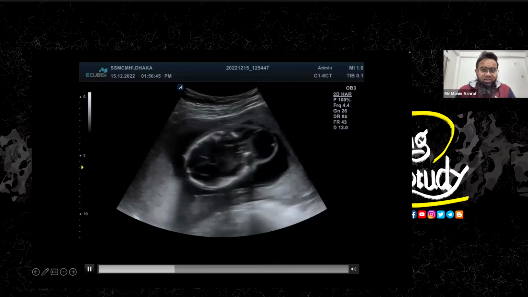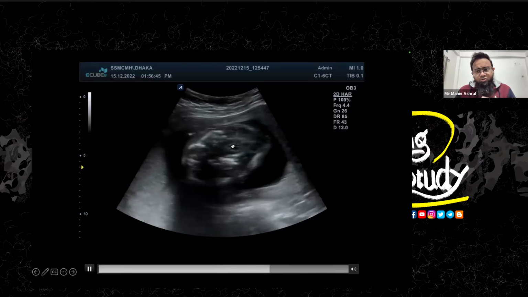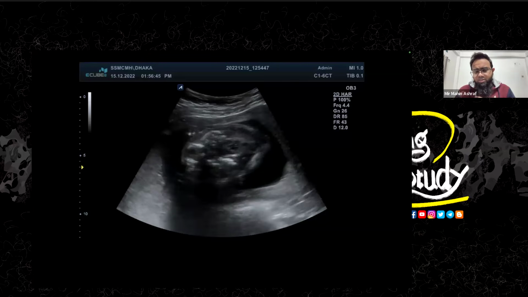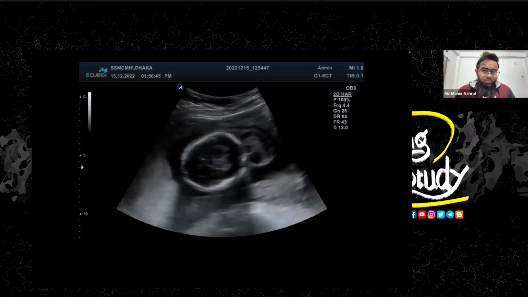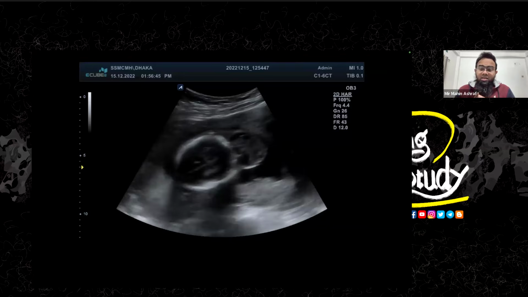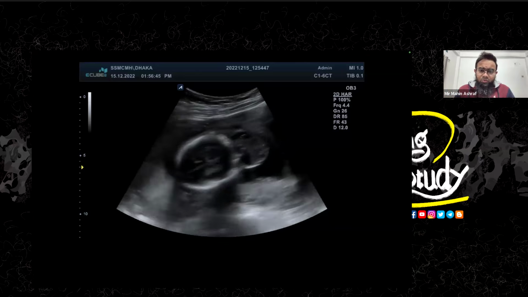So there should be something else present because this is a neural related defect. So there will obviously be some spinal issues going on, and these patients commonly come with multiple abnormalities. So if you find multiple abnormalities, you definitely should think about some aneuploidies. So let's jump into another one.